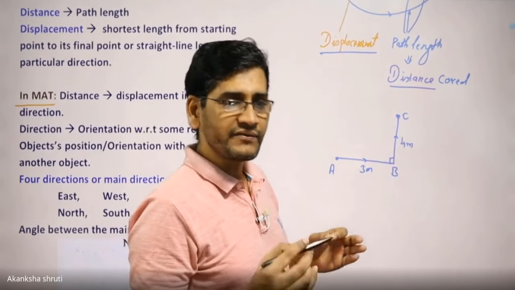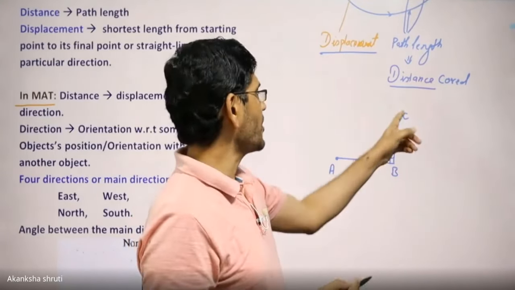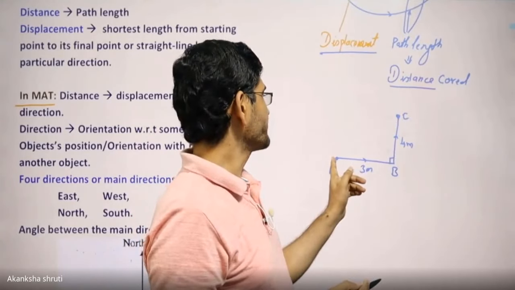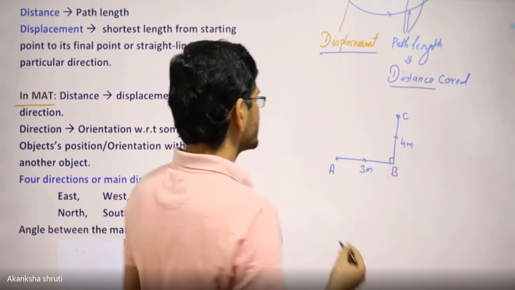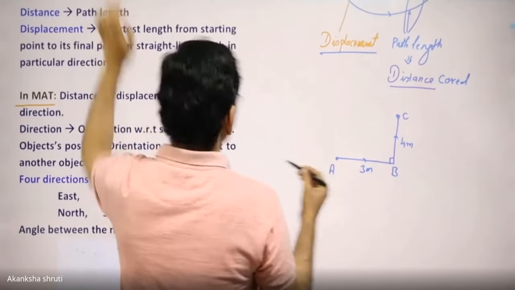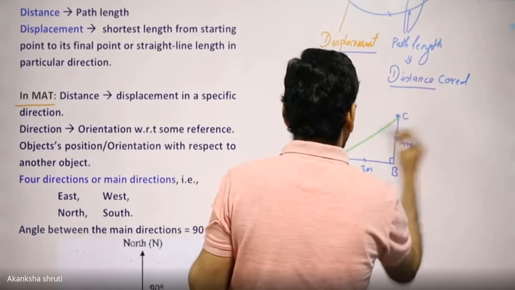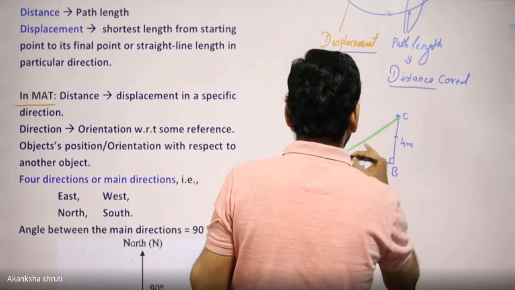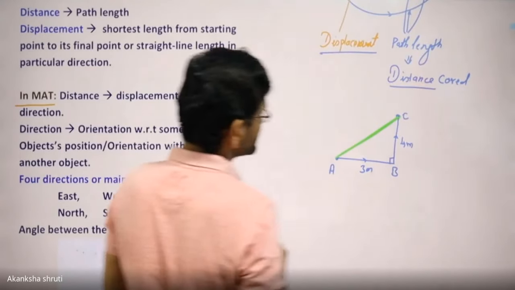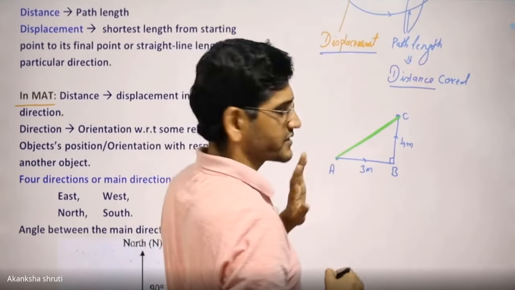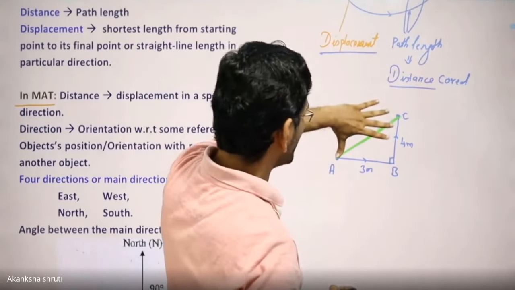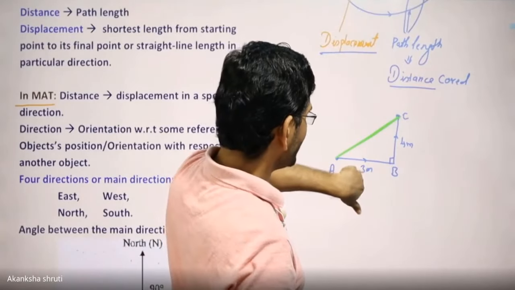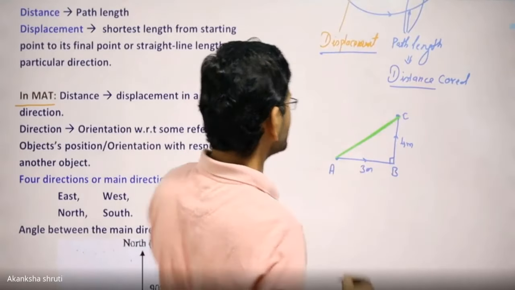No. Even if it is asked the distance of C from A or the distance of A from C, you need to just find the straight line, this one. Okay? So in mental ability test, distance means simply this gap. Do not use the concept of this path, though for calculation of AC, we may need this AB and BC.